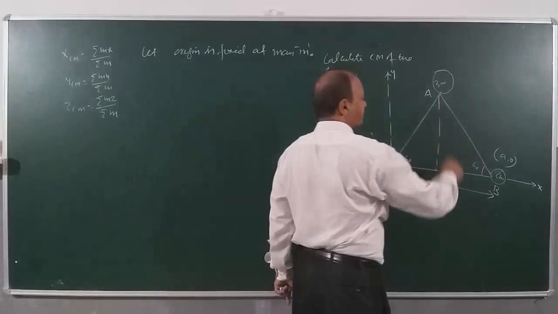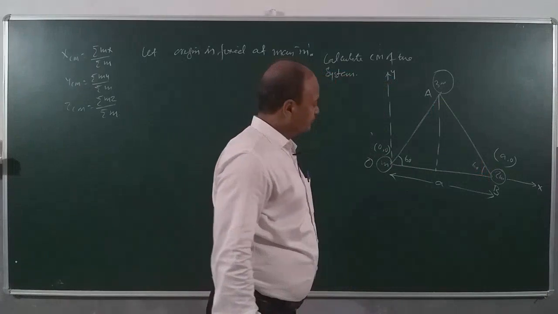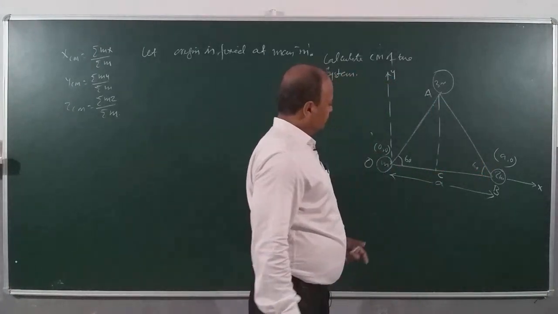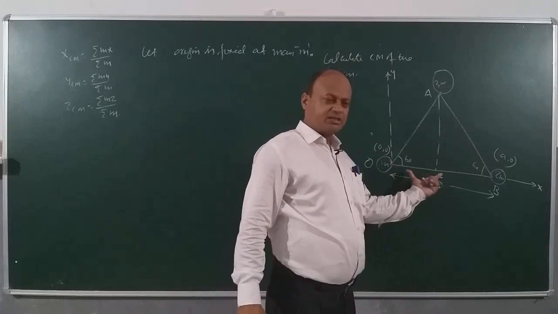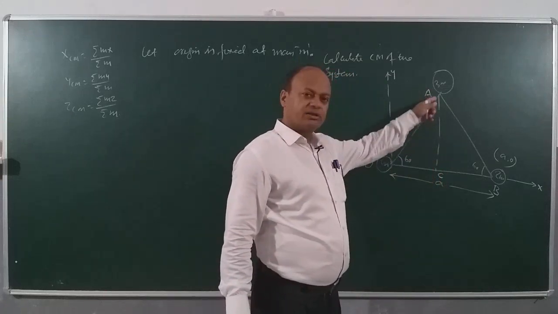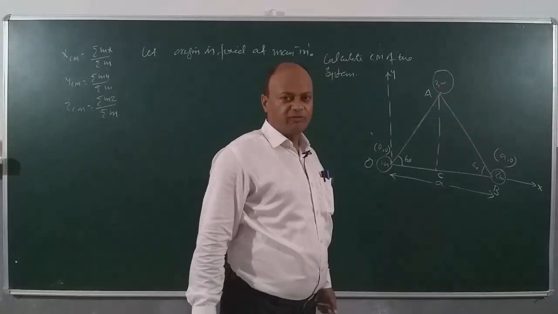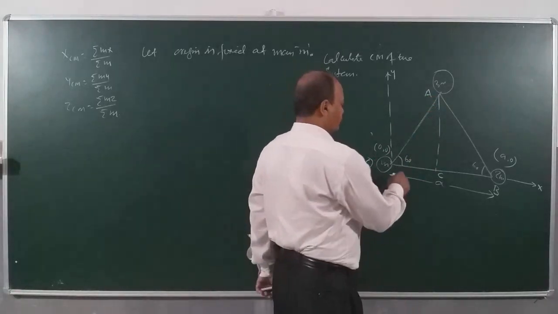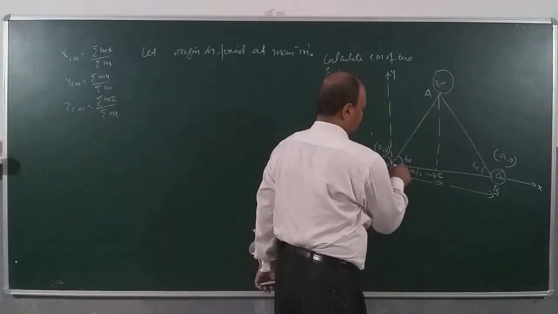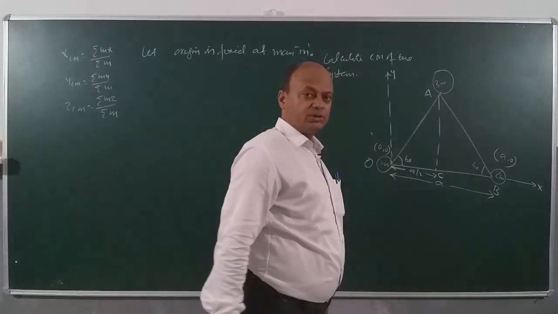This is also 60. Say this point is C. So OC will be the abscissa, that's the x value, and AC will be the ordinate, that is the y value. So we know that OC will be a by 2.